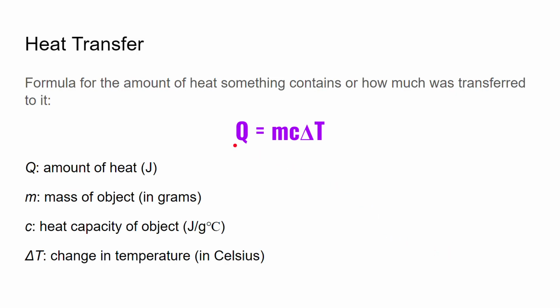Heat transfer. Remember the Q for heat, the formula for the amount of heat something contains or how much was transferred to it. So it's Q equals MC delta T. Remember the delta is the change. Q is the amount of heat measured in joules, m is the mass of the object in grams. It can also be in kilograms, but when you change it to kilograms, this formula also has to change. In this video, we'll be just using grams and joules. C is the specific heat capacity, what I just showed earlier, and delta T is the change in temperature in Celsius. It can also be done in Kelvin, but in this video I will be doing it in Celsius.